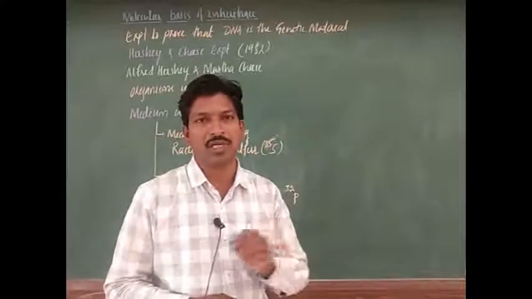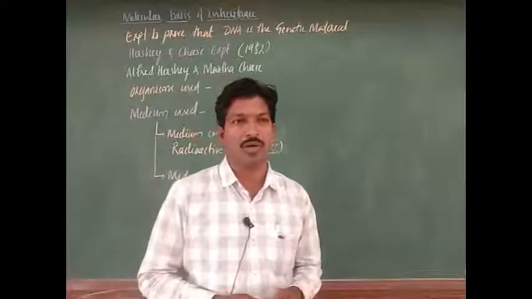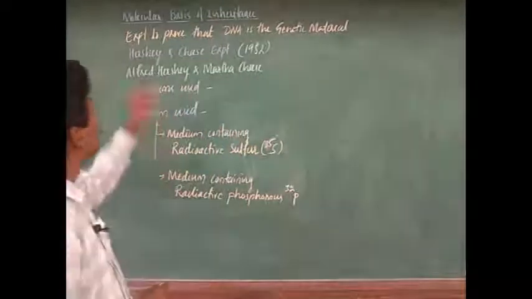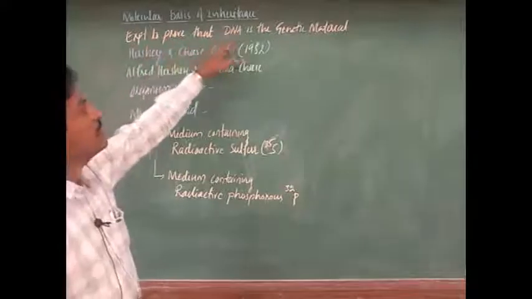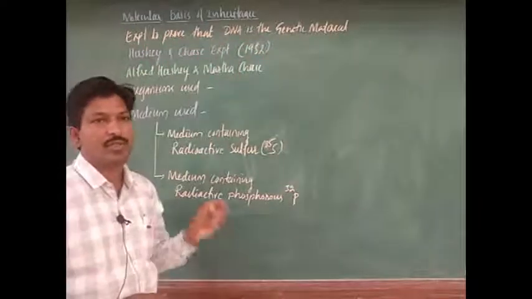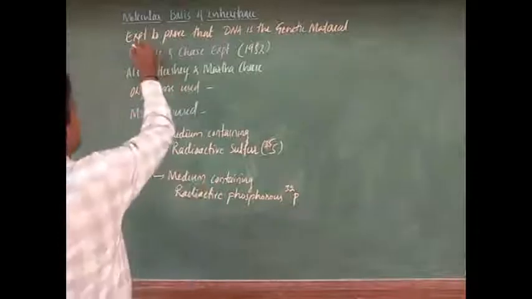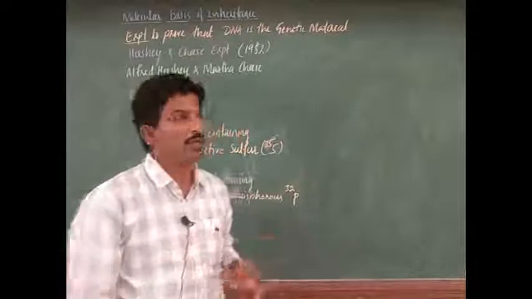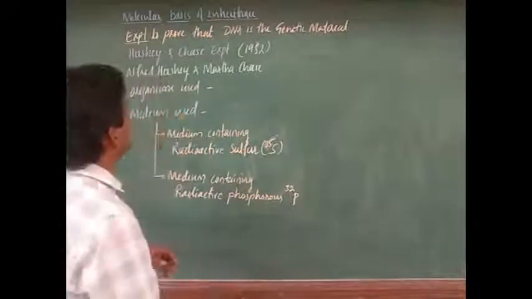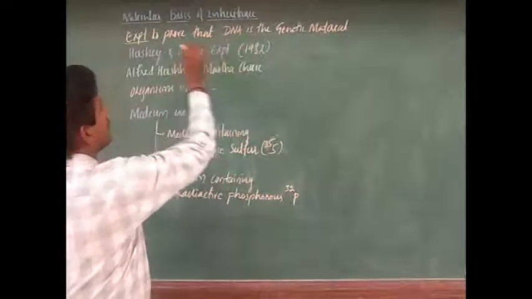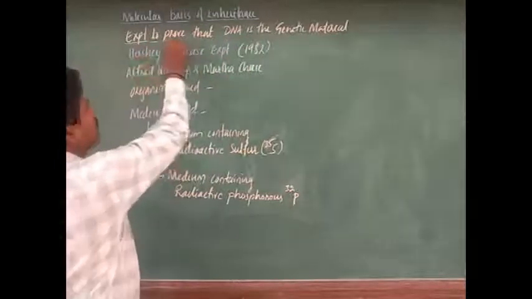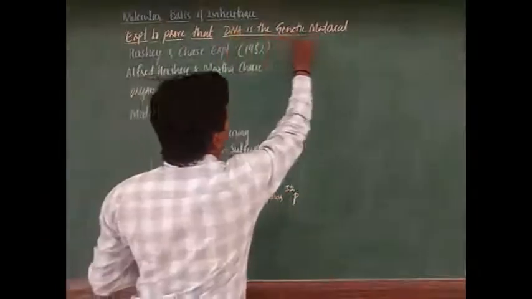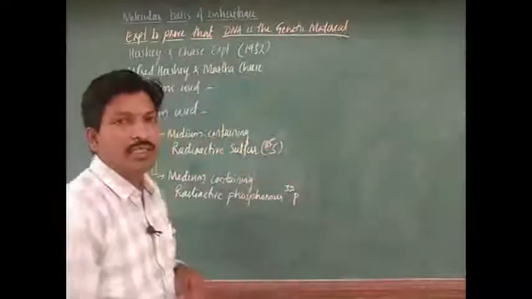So, how is it completely explained? With the help of another way of experimentation. That is the experiment to prove that DNA is the genetic material, which we can say is the final experiment. Many scientists conducted different experiments, but this is the appropriate one, and it helps to prove that DNA is the genetic material.